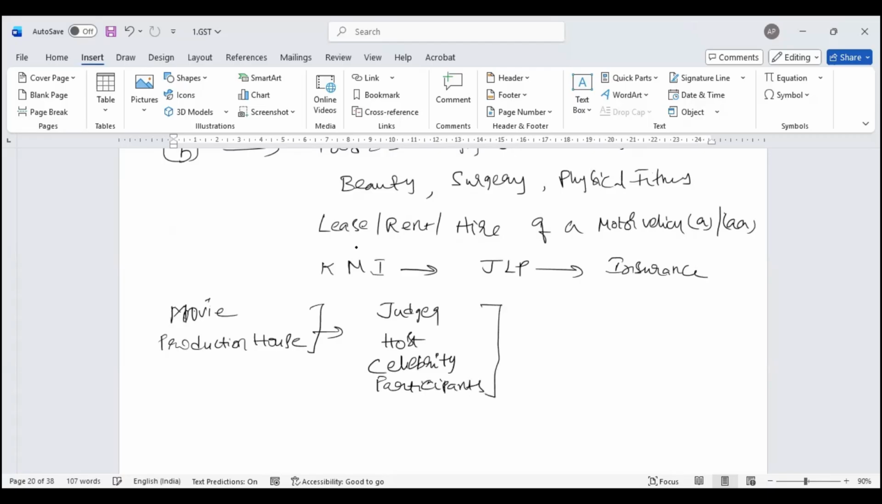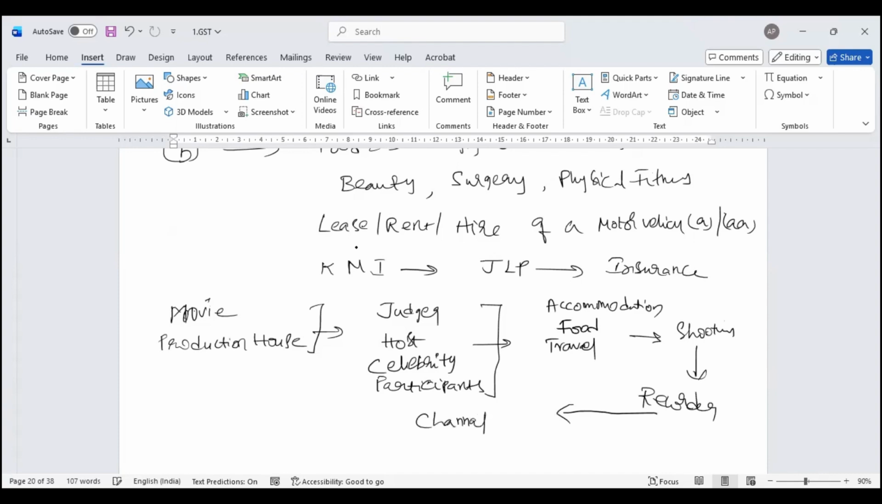Now for these people, the production house, say AVM production house, has to provide for them. Those production houses purchase the accommodation, buy food, arrange travel, local motor cars, luxury goods, all these items they provide. Then they do a shooting, and this shooting gets recorded, and the recording is given to the channel to host.